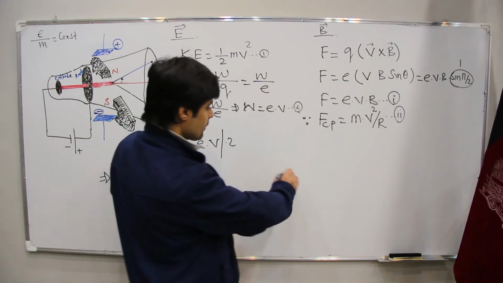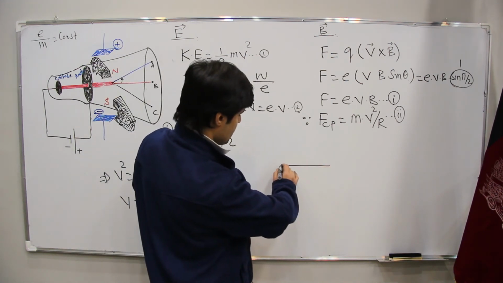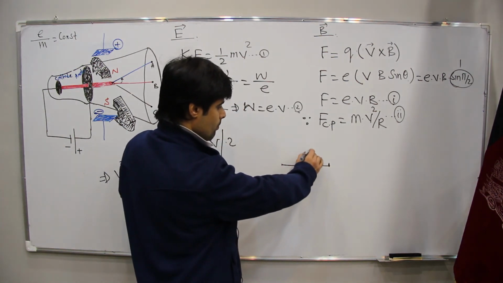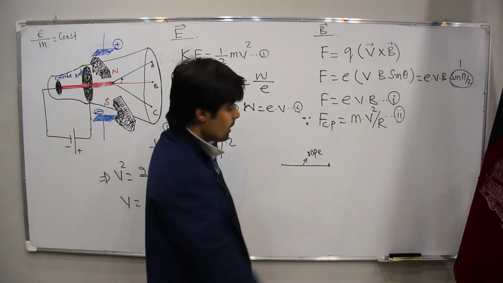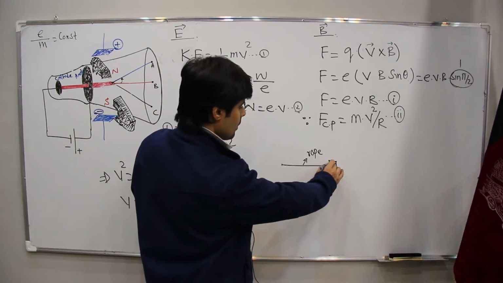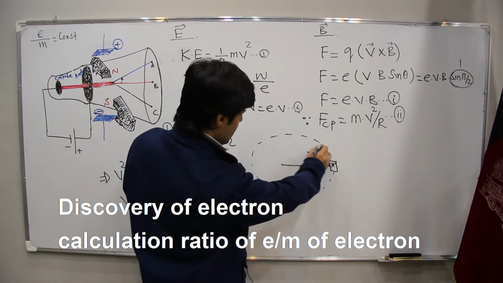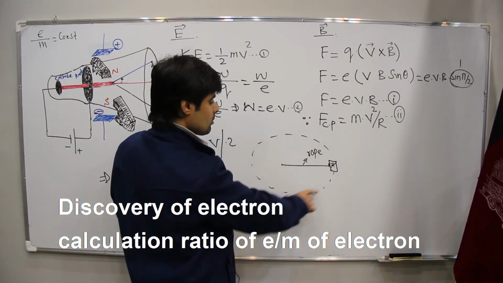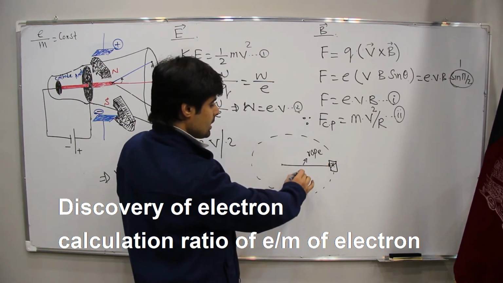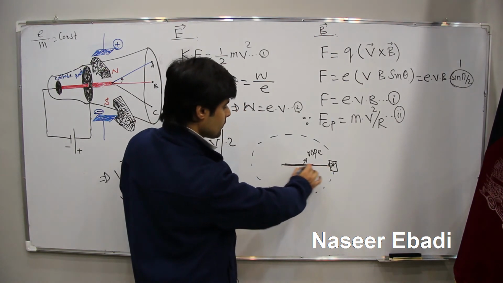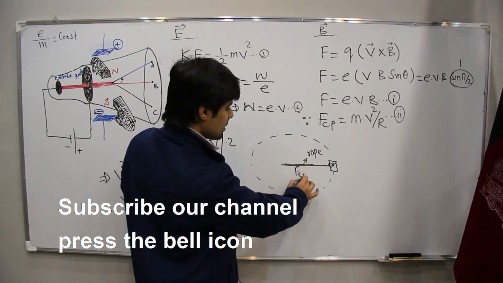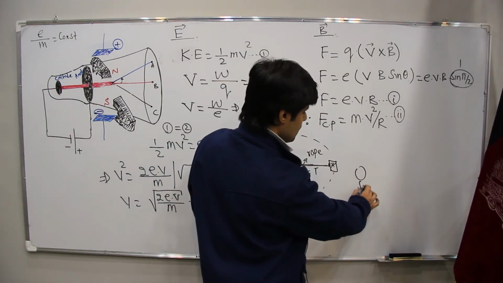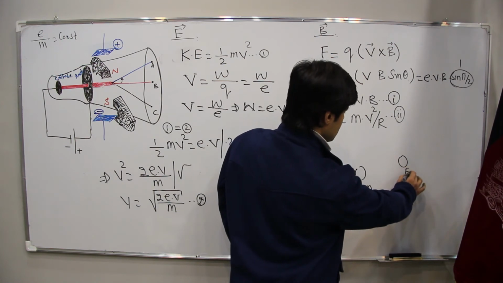For example, in tension, we have this rope, and it is making a rotation. This rotation is made of this force, and this force is centripetal force, and this centripetal force is tension. For example, we have sun and we have earth.